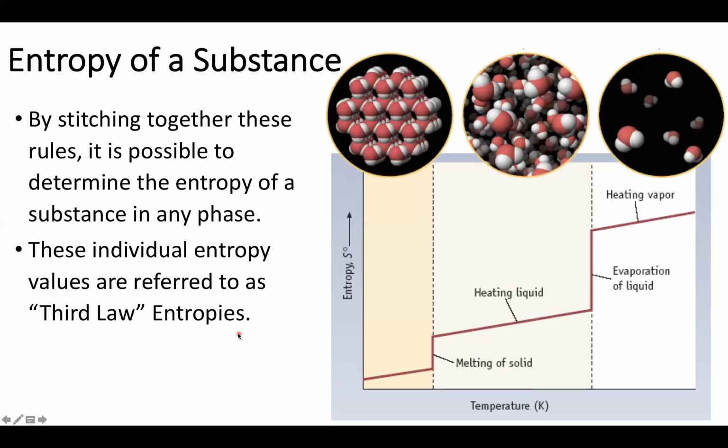So now we have an idea of how to find the entropy of various substances, and we know how to find the entropy of a reaction. Together, we're going to take these ideas and pair them with enthalpy to figure out exactly how favorable a reaction might be and when it might occur.